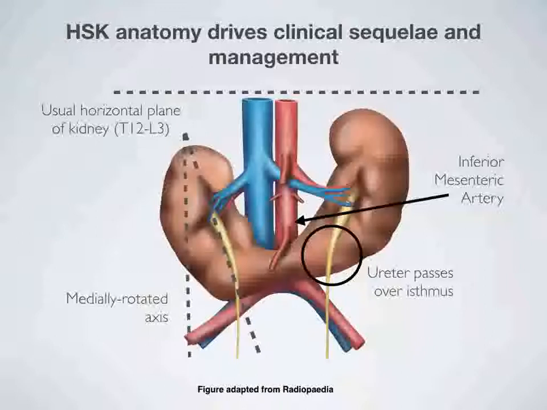Finally, another key anatomical difference is the high insertion of the ureter into the renal pelvis, and that the ureters course anteriorly over the isthmus. These changes are noted to lead to a higher chance for urinary stagnation, infection, and ureteropelvic junction obstruction. Of note, 80% of children with horseshoe kidney demonstrate hydronephrosis, as seen in our consult patient.